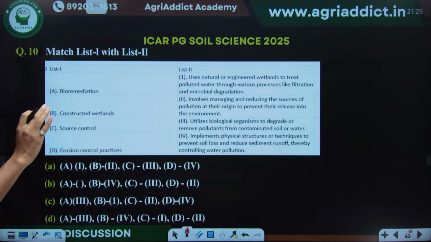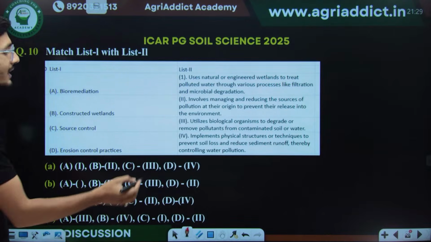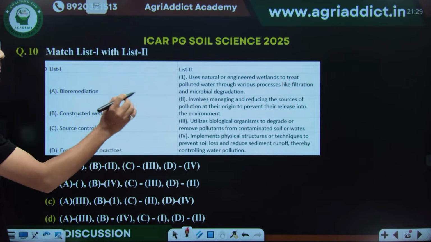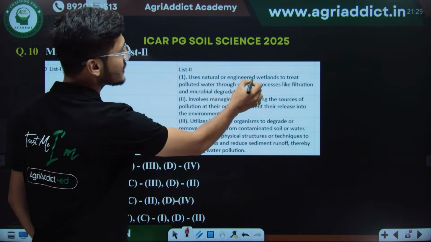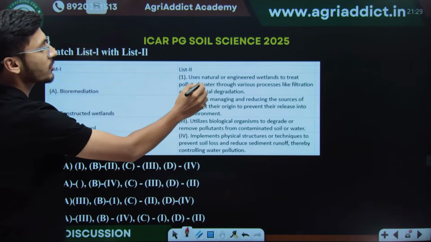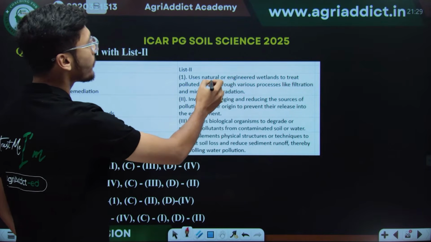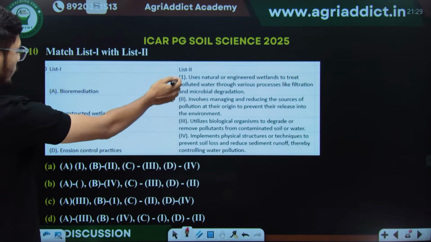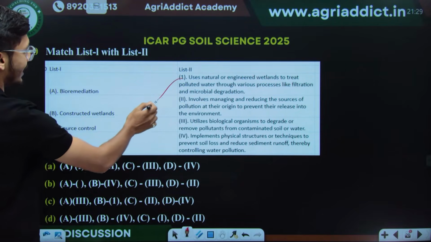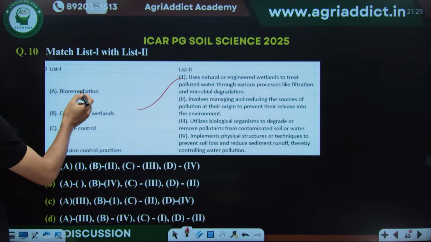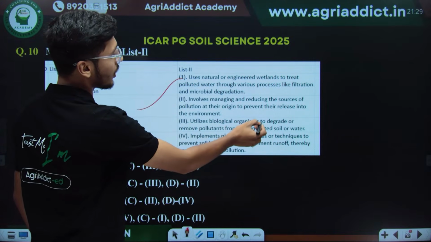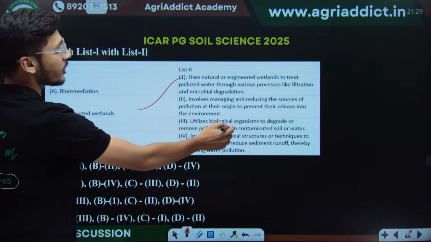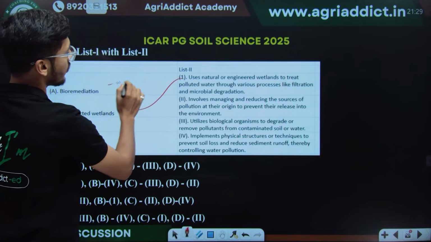Whenever solving these type of questions, keep your mind calm and read each and every statement properly. Use natural and engineered wetlands to treat polluted water through various processes like filtration and microbial degradation. So this is perfect for constructed wetlands. And then bioremediation utilizes biological organisms to degrade or remove pollutants from contaminated soil or water.